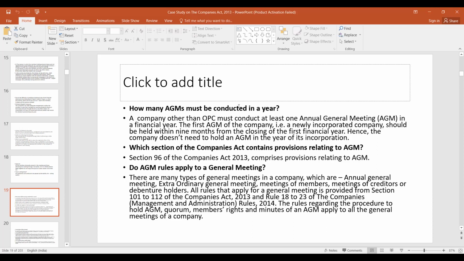Then do AGM rules apply to a general meeting? So there are many types of general meetings in a company, which are annual general meeting, extraordinary general meeting, meetings of members, meetings of creditors or debenture holders. All rules that apply for a general meeting are provided from Section 101 to 112 of the Companies Act. The rules regarding the procedure to hold an AGM, quorum, members' rights, and minutes of an AGM apply to all the general meetings of the company.